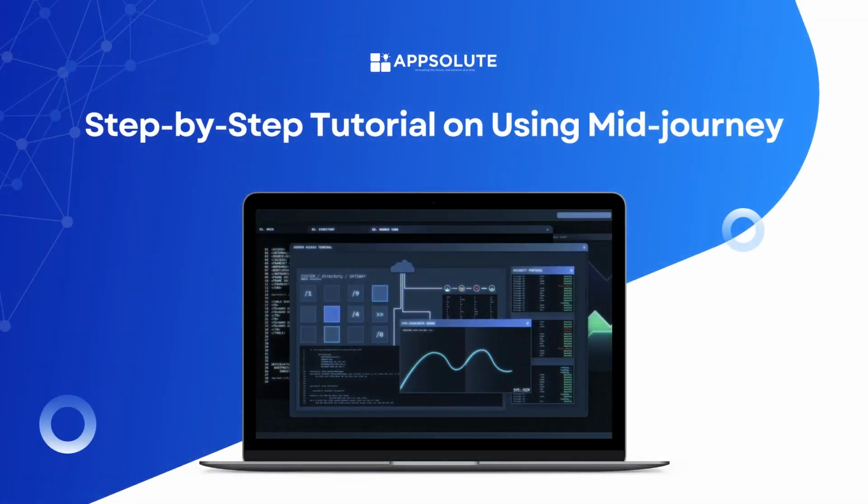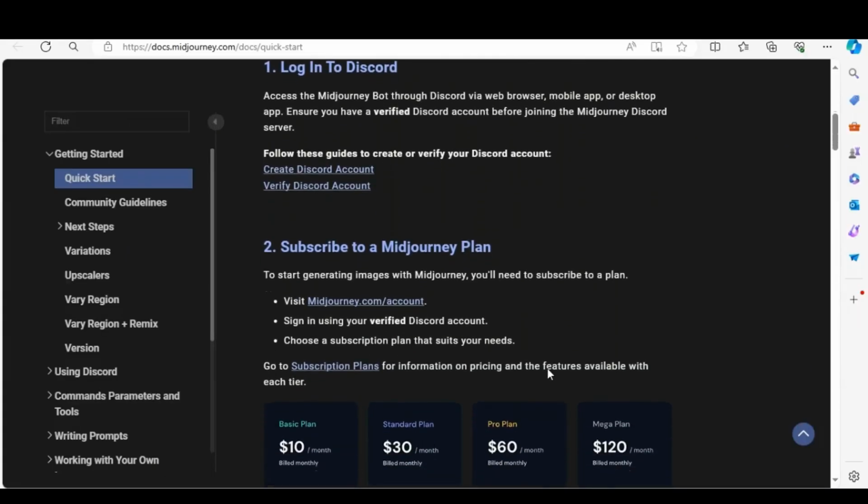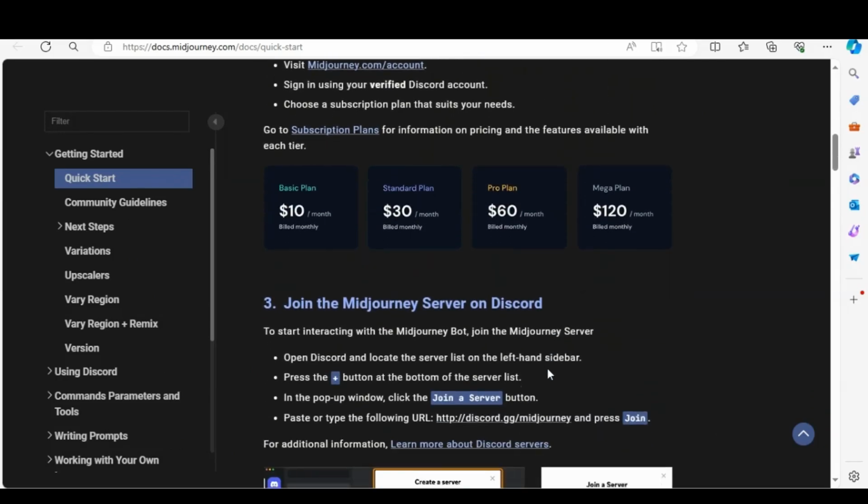Step-by-step tutorial on using Midjourney. Create a Discord account. If you don't already have one, sign up for a Discord account as Midjourney operates within the Discord platform. Head to the Midjourney website and click Join the Beta. This will either create a Discord account for you or link your existing account to Midjourney.